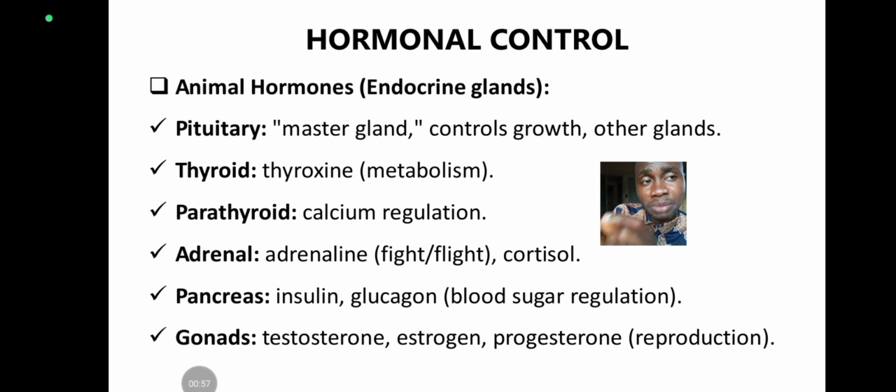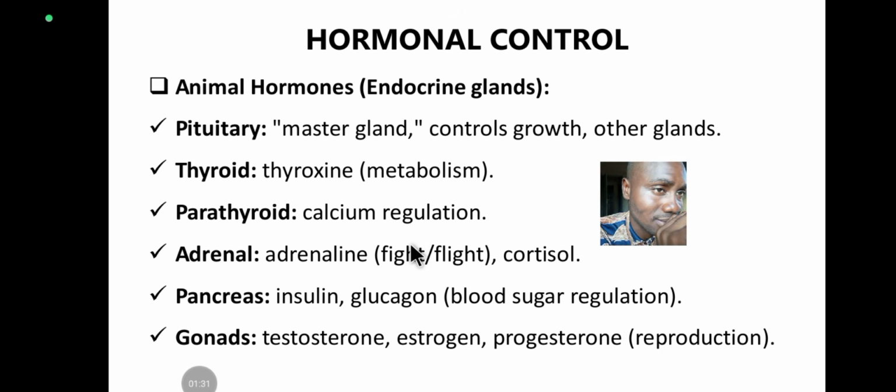You release a chemical into something, and that chemical circulates and is transported to a particular place. One hormone has its own specific function at a particular place, and it goes there to cause an effect. That's a hormone, and they are usually secreted by ductless glands.